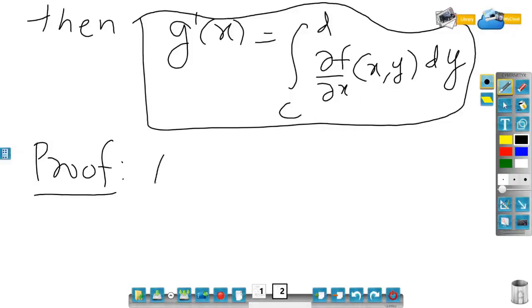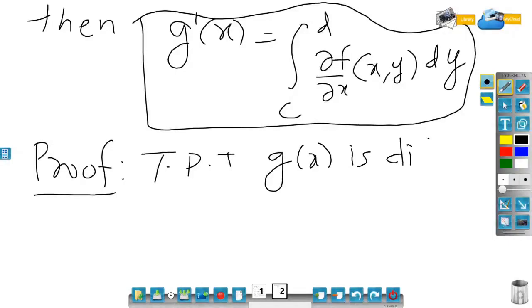Our aim is to prove that g(x) is differentiable, right? So what I will do, I will be using the Lagrange's mean value theorem of one variable, which we have studied, and the definition of continuity to prove this theorem.